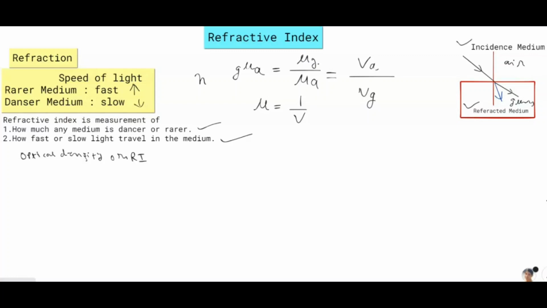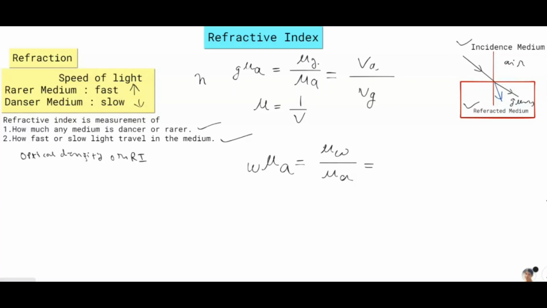Just like that, to find the refractive index of water, learn how to write the refractive index of water with respect to air. We write the formula: refractive index of water divided by refractive index of air.